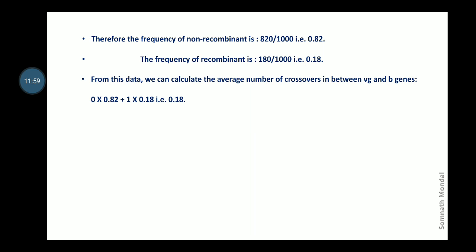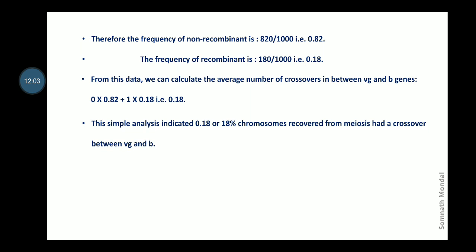So the value will be 0.18. Therefore, from this simple analysis we can say that 0.18 or 18% of chromosomes had a crossover between VG and B. Therefore, VG and B are separated by 18 units on the genetic map. That is the average number of crossovers.